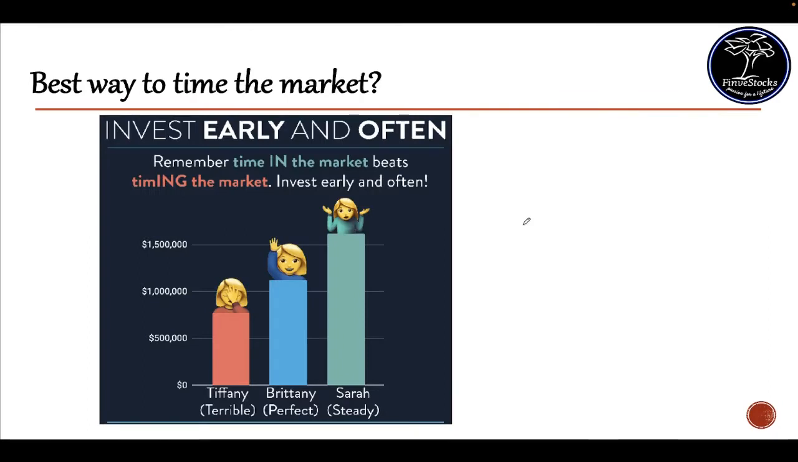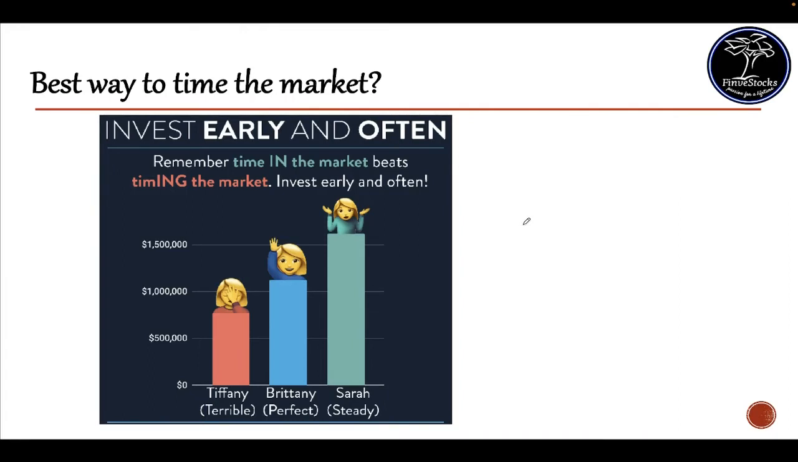Now one of the important questions everybody asks is how to time the market correctly. What is the best way to time the market? The fact is that there is no shortcut or method to time the market. The biggest investors like Vijay Kedia, in their interviews, have said they fail to time the market. So for beginners, it's impossible to time the market. So the best way to time the market is to invest early and often. Remember, time in the market beats timing the market.